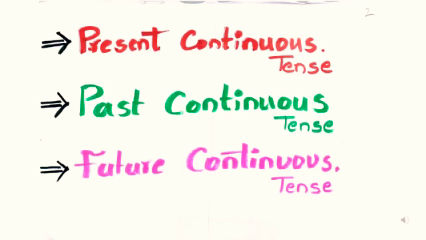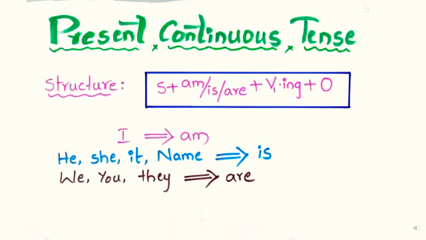Today we are going to learn all continuous tenses, that are present continuous tense, past continuous tense, future continuous tense. First, let's see present continuous tense. To express the actions which are going on at present. Here the structure is subject plus am, is, are plus verb ing form plus object.